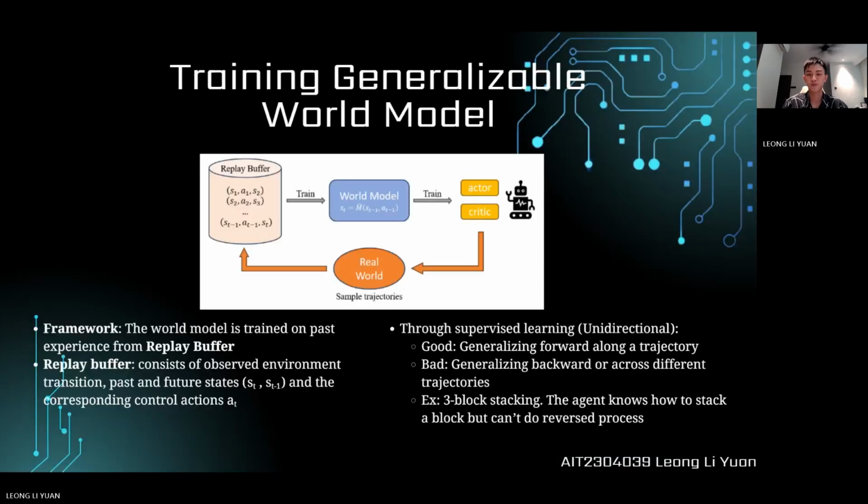So this is the workflow of training the world model. The world model is trained on the agent's past experience from the replay buffer. And the replay buffer consists of observed environment transitions, linking the past and future states and the corresponding control actions. So through supervised learning, it generalizes well when going forward along trajectories, and generalizes backwards or across the trajectories.